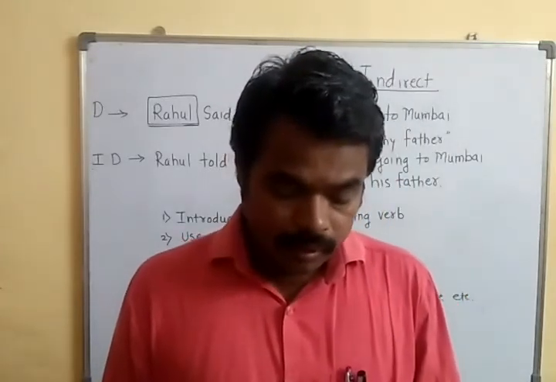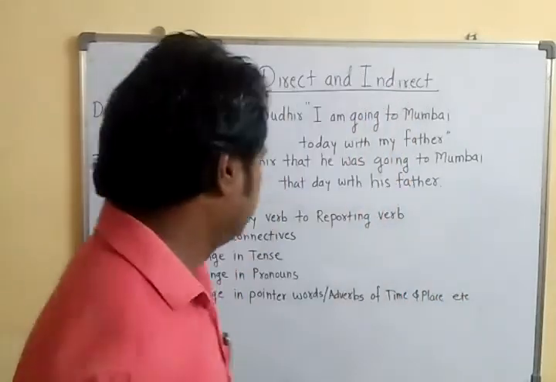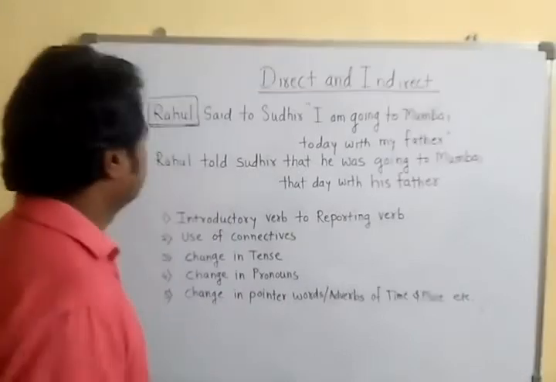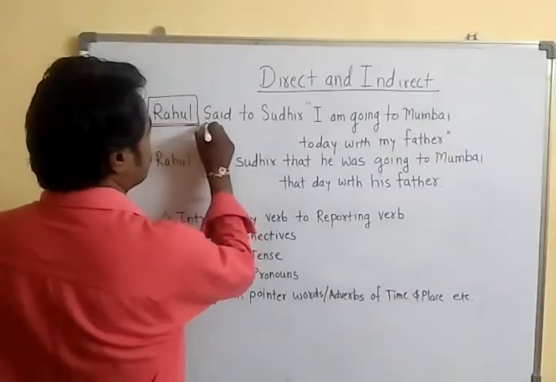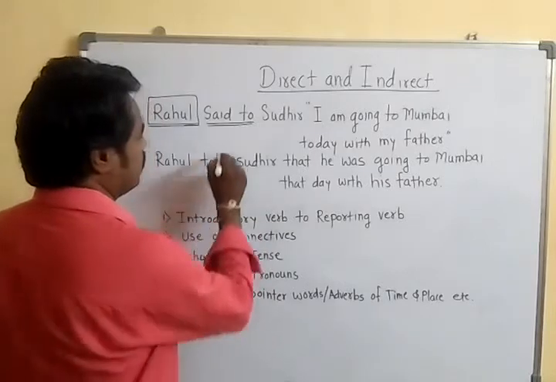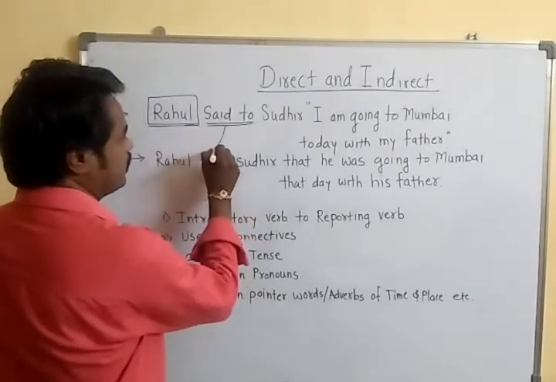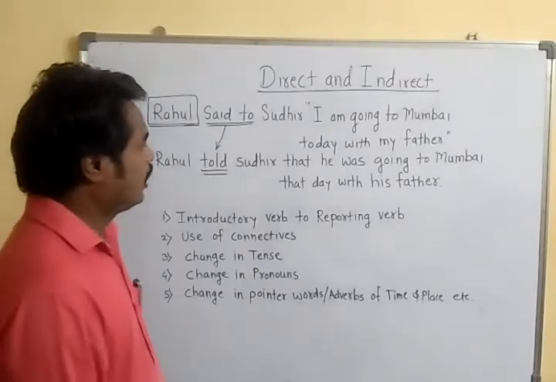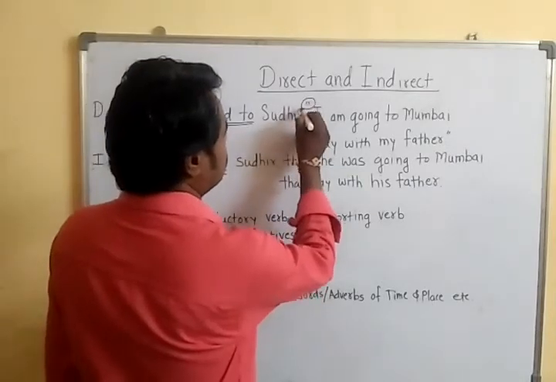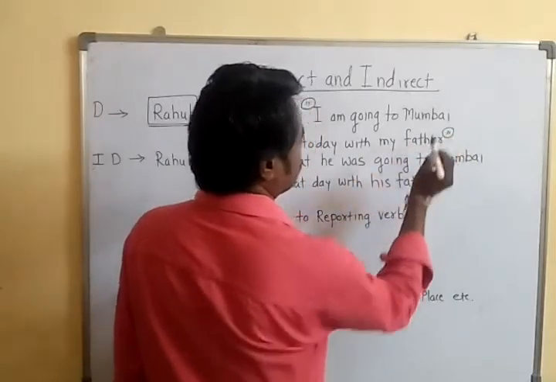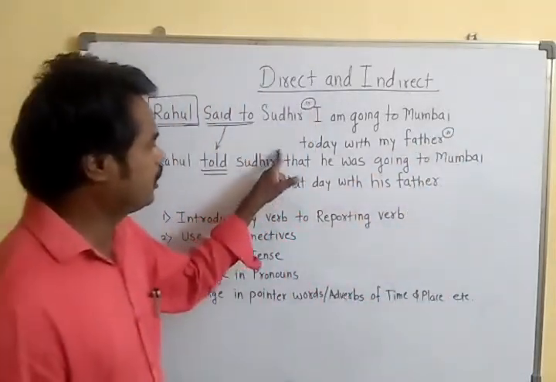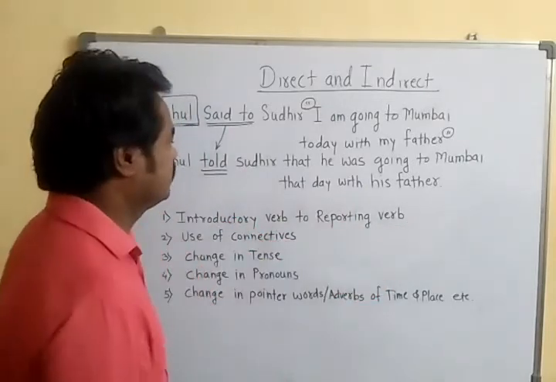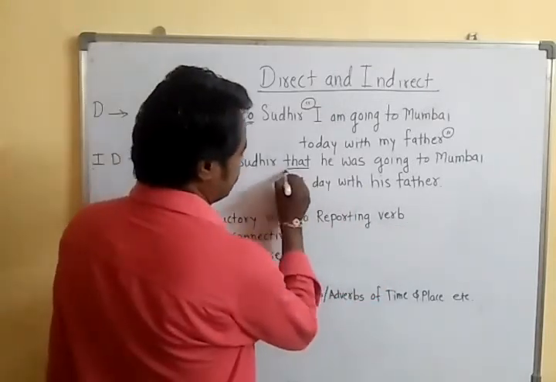Now let us see where the difference is in the sentences. In the first sentence, "said to" is used, and instead of this, in the second sentence "told" is used. After that, the double inverted commas, you cannot see in the second sentence. Next, the connector "that" is used.